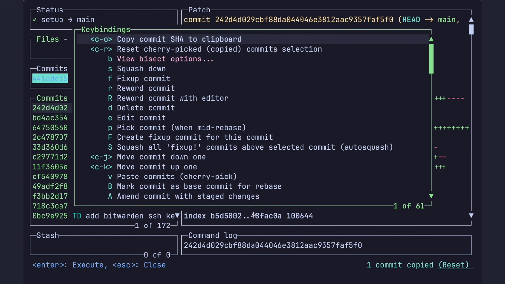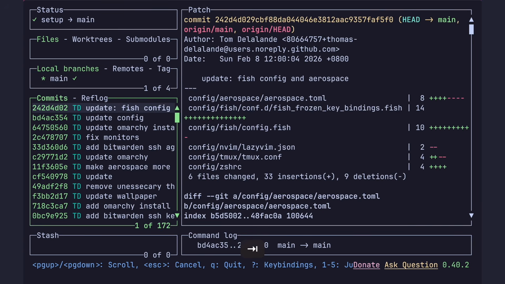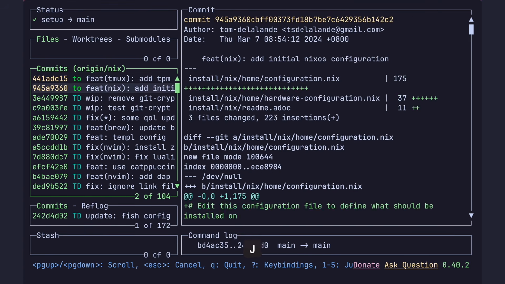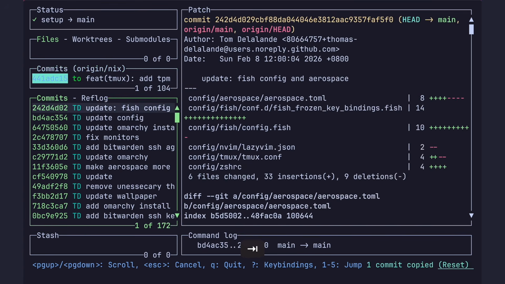The basic workflow is that you press A to stage, C to commit, and then P to push. You can easily stage individual files or even specific sections of files before committing.